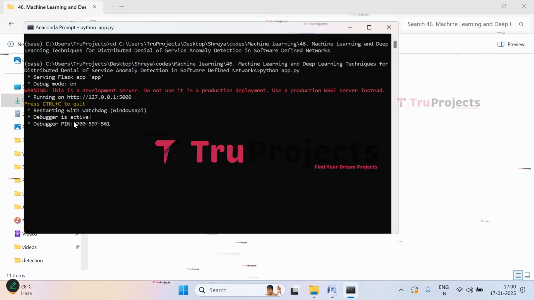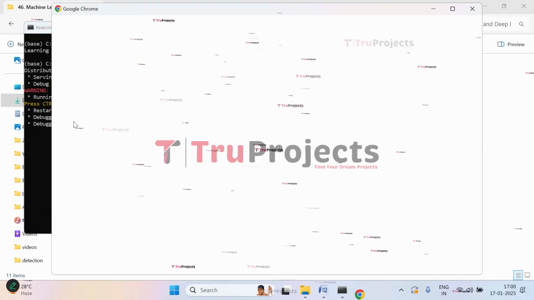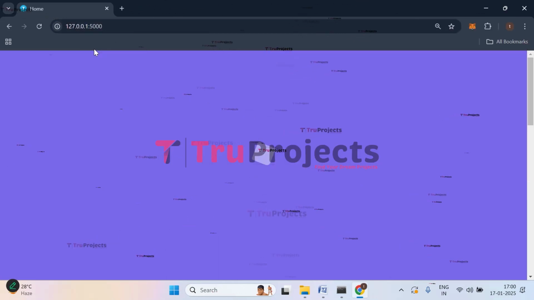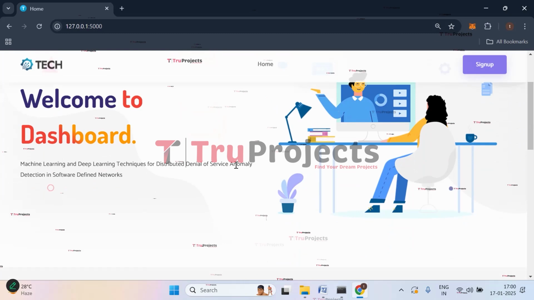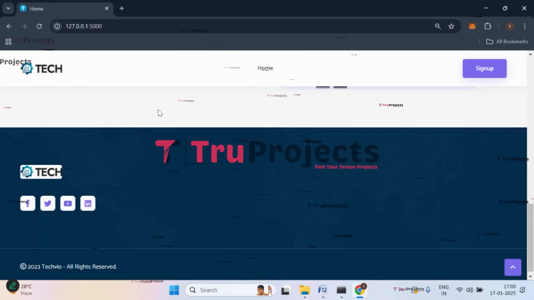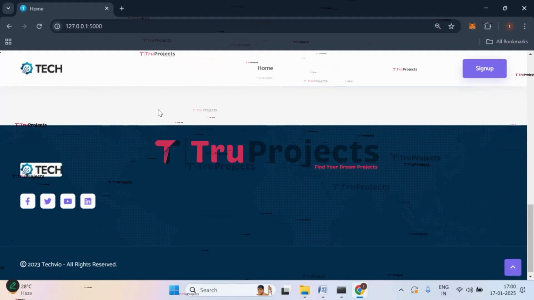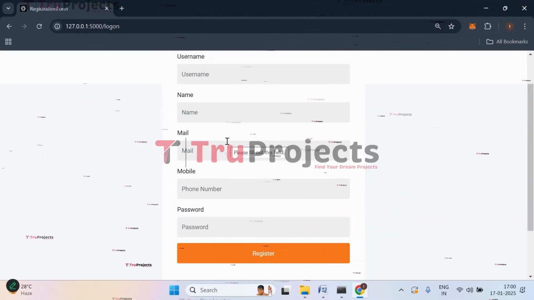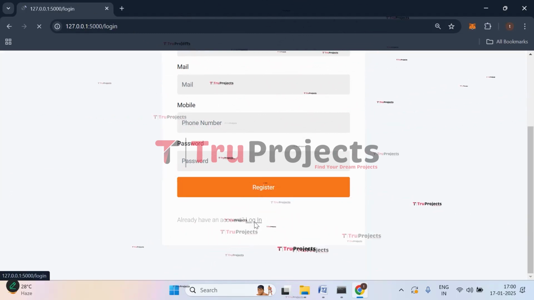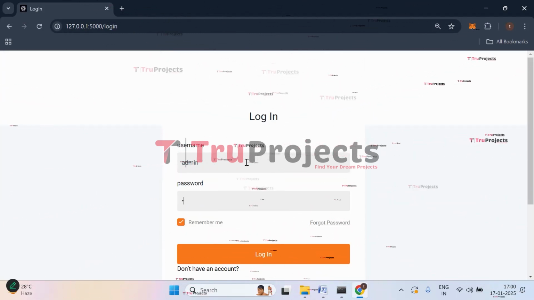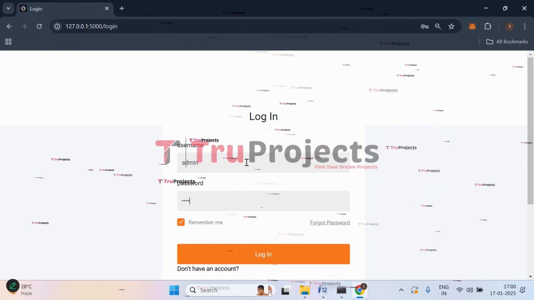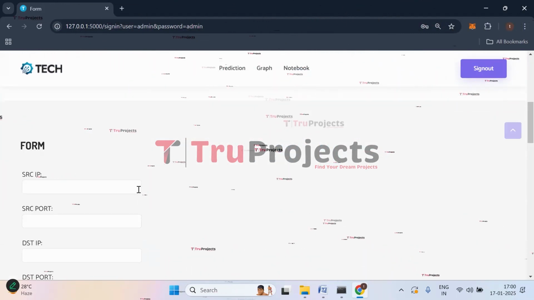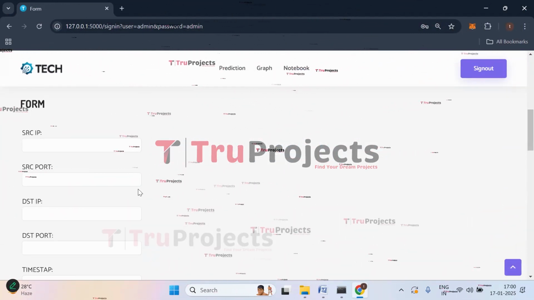I'm copying the link. I prefer Google Chrome, so I will paste it in that. Paste the link here, click on enter. So this is the web page of the project which is displayed in the browser, and this is developed using the Flask framework. Now we need to get signed up. Click on sign up and enter all the registration details if you are registering newly. I have already registered, so I'll directly log in. Click on login. Give your username and the password. Click on login. We have logged in successfully and we are redirected to the prediction page of the project.